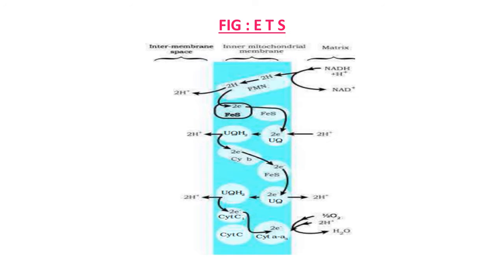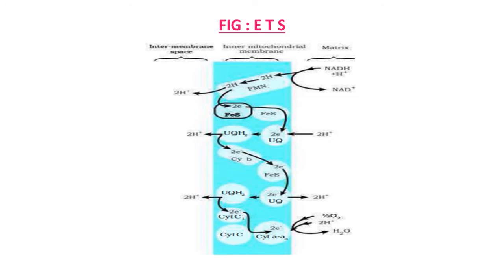In the summary equation, we have already discussed the production of ATP from ADP and Pi, that is, inorganic phosphate. The number of ATP molecules synthesized depends on the nature of the electron donor. Oxidation of one molecule of NADH gives rise to 3 molecules of ATP. That is very important to study during this cycle: one molecule of NADH gives rise to 3 molecules of ATP. Now you can understand how ATP is released or synthesized here.